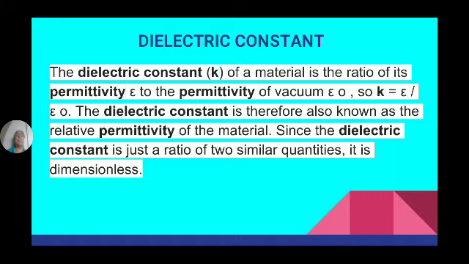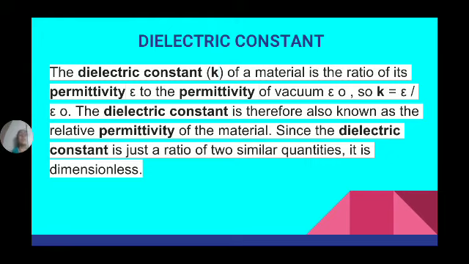Now we will discuss the dielectric constant. The dielectric constant, denoted by the symbol K, of a material is the ratio of its permittivity. Every material has permittivity. Permittivity means the resistance offered to the flow of electric lines of force.